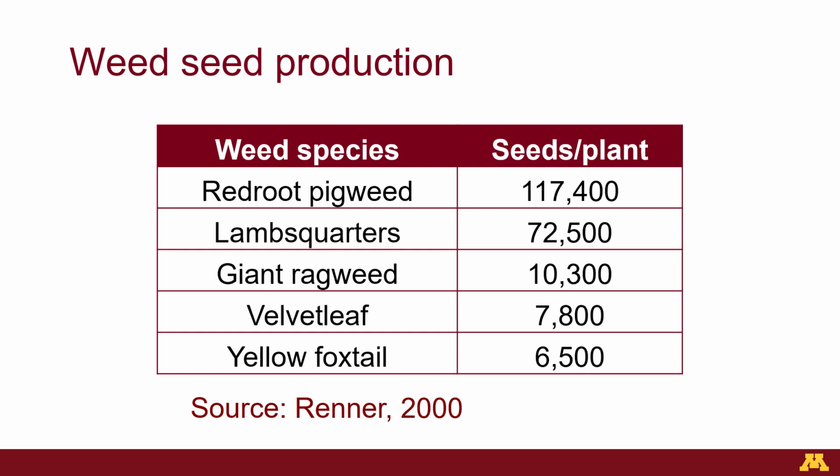117,400 seeds per plant. Lamb's quarters can produce 72,500 seeds per plant. Giant ragweed can produce 10,300 seeds per plant. Velvetleaf can produce 7,800 seeds per plant. Yellow foxtail can produce 6,500 seeds per plant. This data is from Renner in 2000.